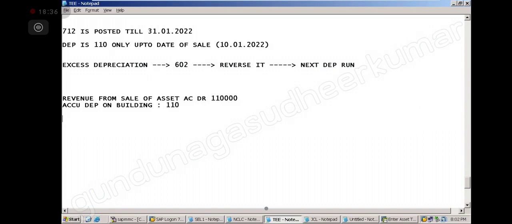To asset account, that is the buildings account, which is credited. How much? 1 lakh. To profit on sale of asset account, 10,000. Is it tallying now? Yes, it will tally.